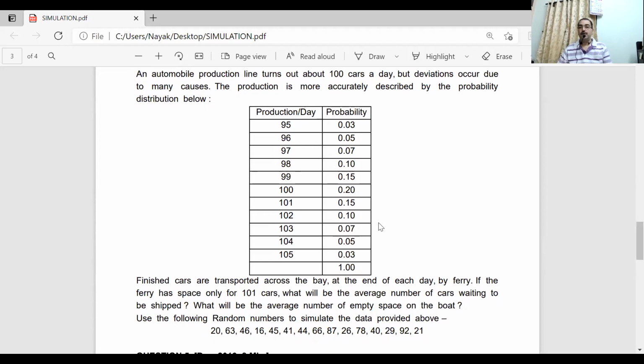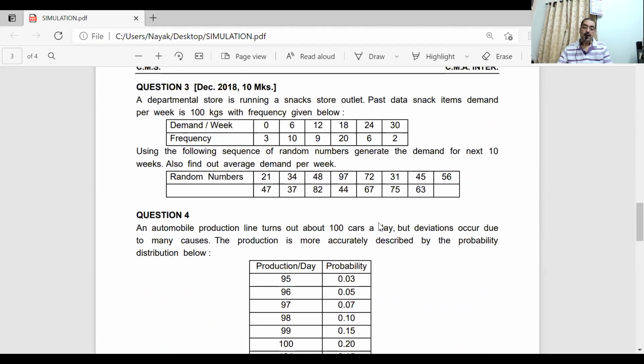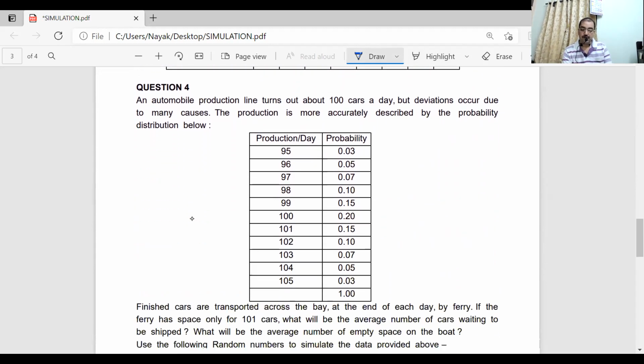Then in that case, all the random numbers to be considered. If nothing is given, see, in the previous problems we were given for the next 10 weeks. So they had given us the number of weeks. We calculated out of the given data for 15 numbers, only for the first 10. The last 5 we cancelled. But now in this case they have not given.